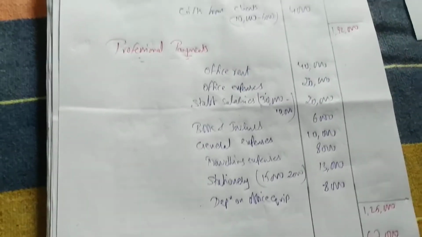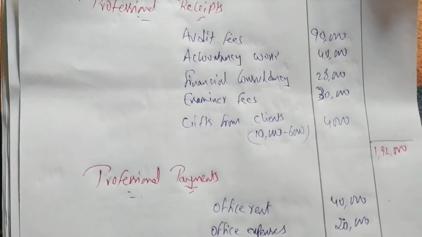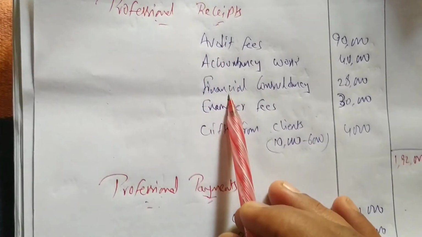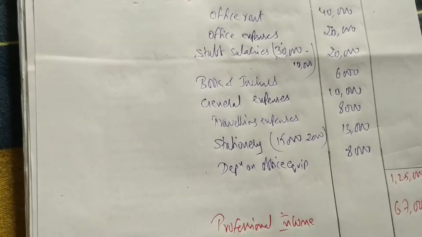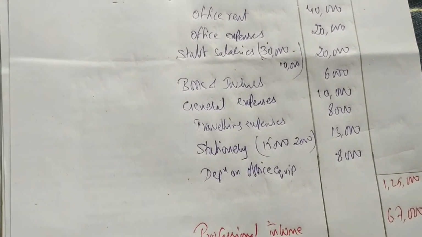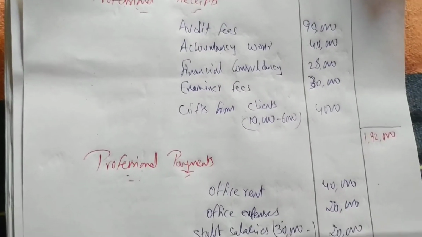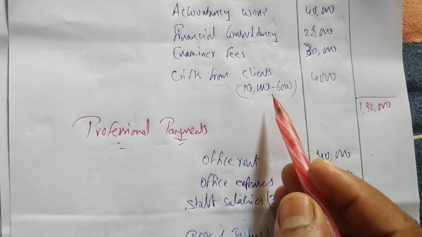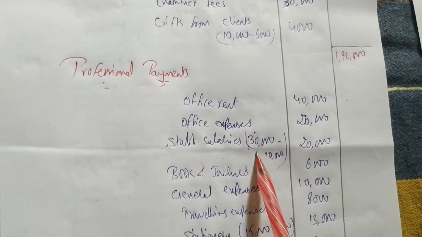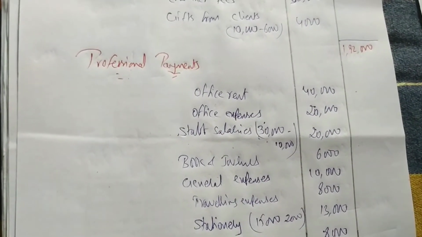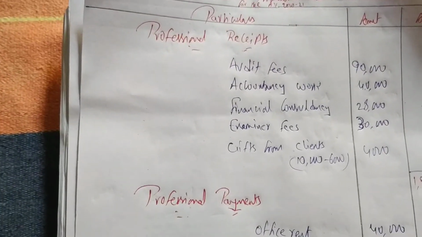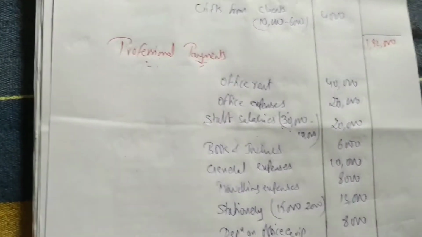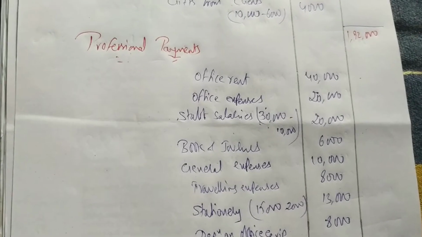Okay, it's very easy once you know the format, what items you have to take in professional receipts and what items you have to take in professional payments. So we have solved the problem. Adjustments will also be given. How to give adjustments? Here we have adjustment for clients, adjustment for salary staff, adjustment for stationery. It's very easy when you know the format. It's purely a format-based chapter, and we'll continue. We'll do one more problem.